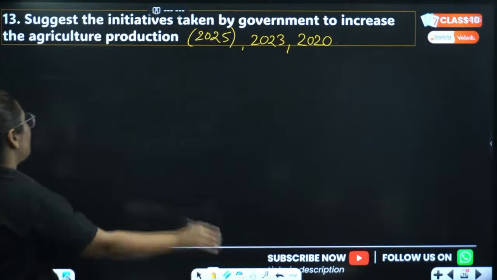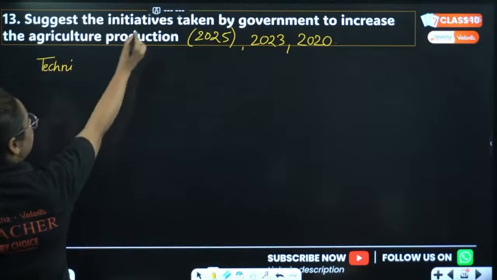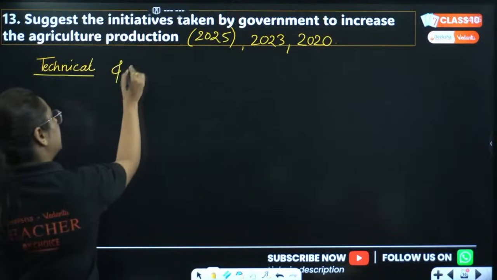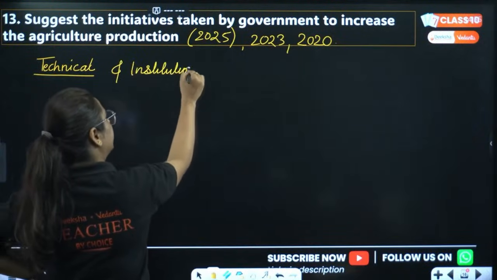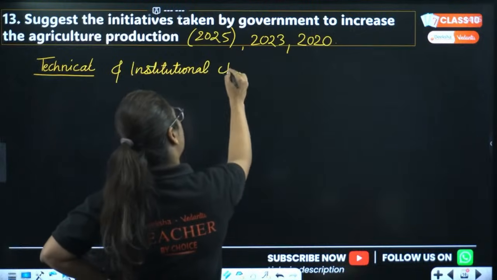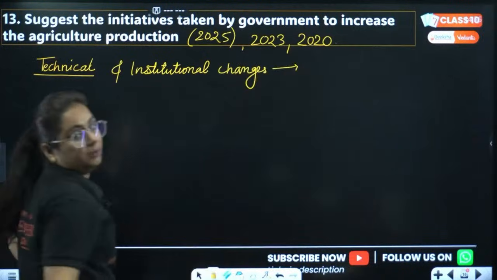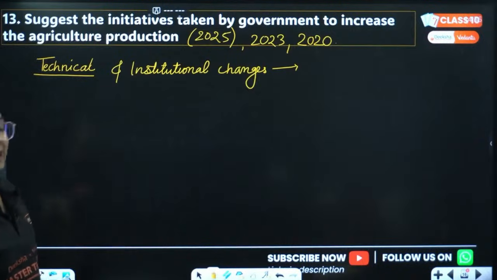So the question is, because here they have written initiatives, what were the technical and institutional changes brought by the government to increase the agriculture production. Meanwhile, you are guessing the correct one. You are telling me that ma'am, we know this. I'll tell you the answer in detail.